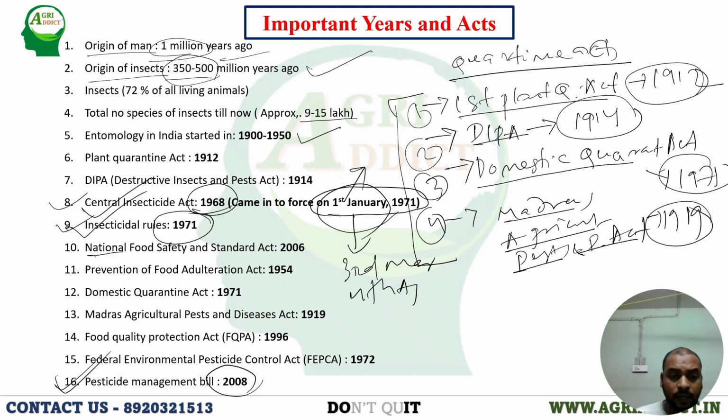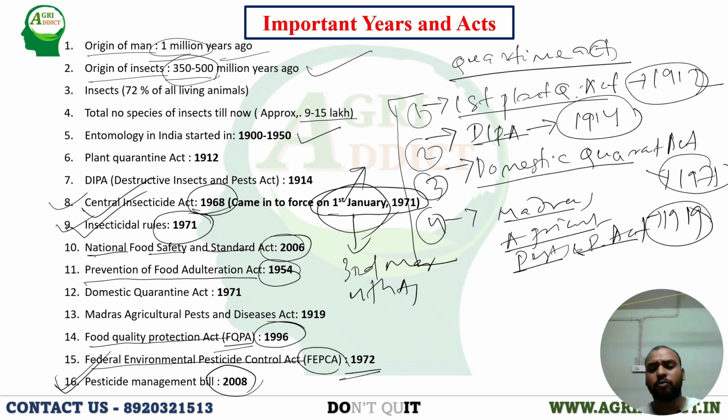And then National Food Safety and Standards Act 2006, Prevention of Food Adulteration Act 1954, then Food Quality Protection Act, FQPA, that is 1996, then Federal Environmental Pesticide Control Act, FEPCA, that is 1972. You have to remember these things only.